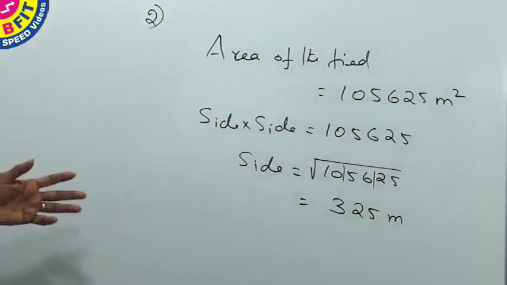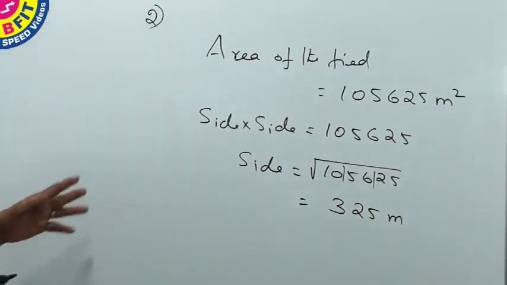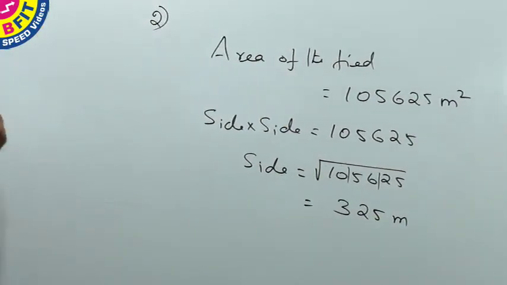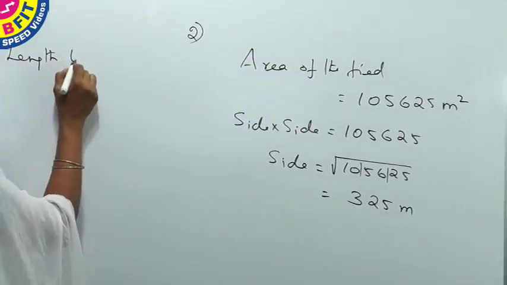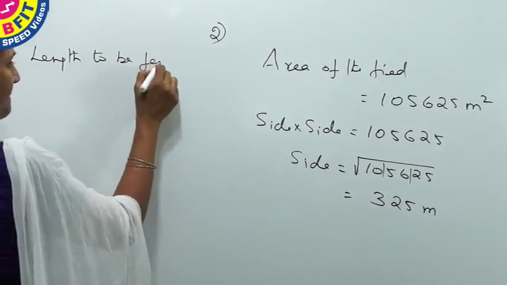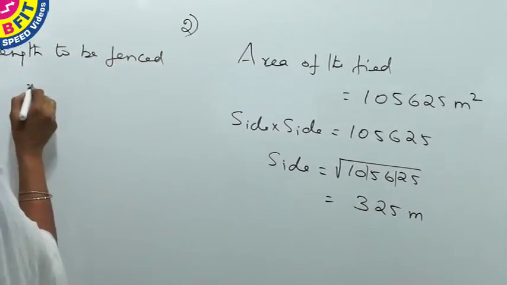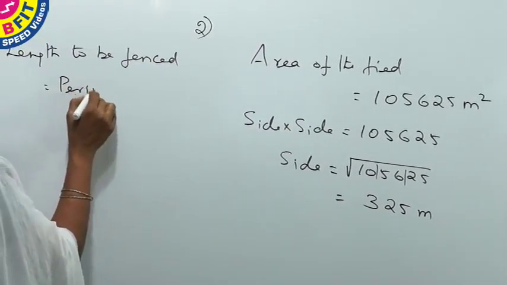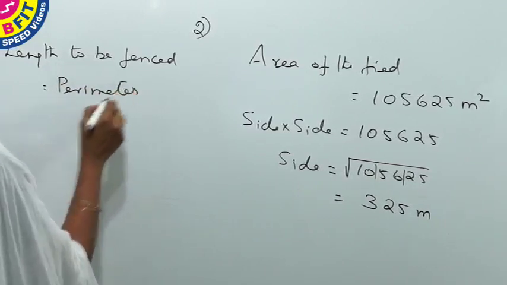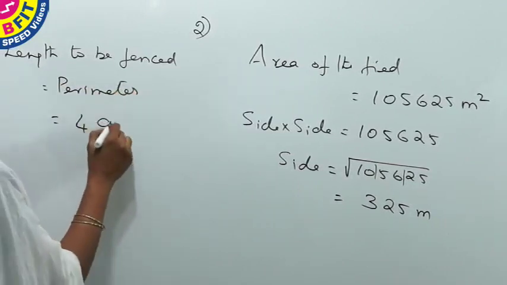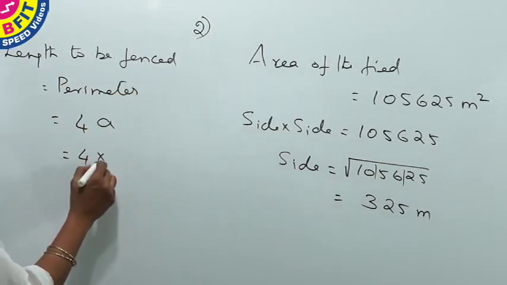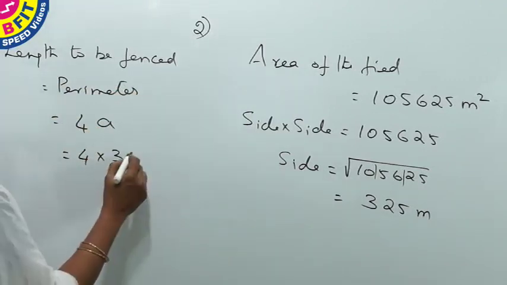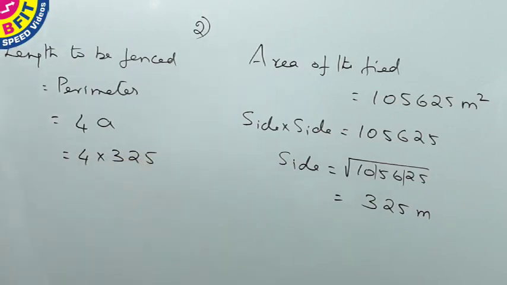So the length that has to be fenced is equal to perimeter of the square. So perimeter of a square is equal to 4A. So the length that has to be fenced is 4 into, so side we have got as 325.